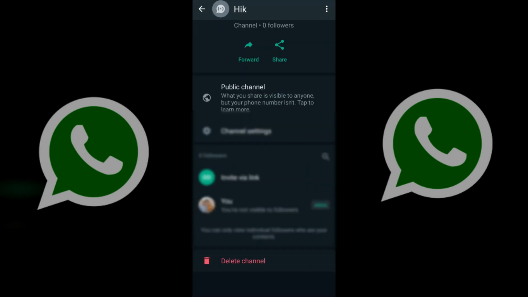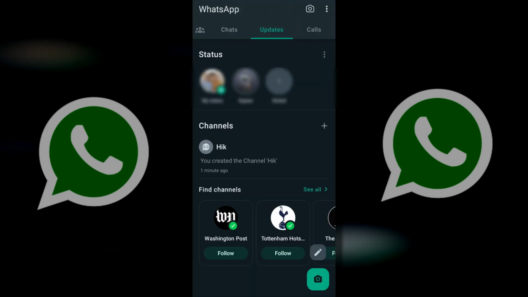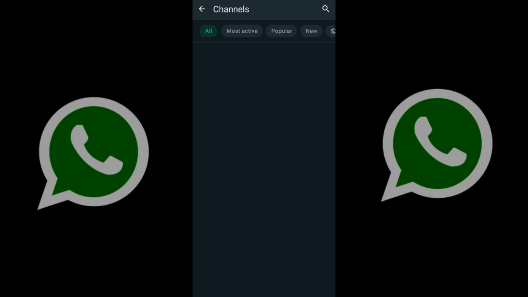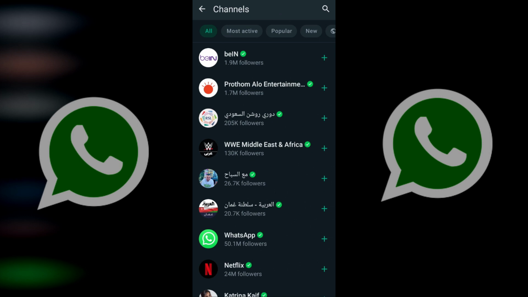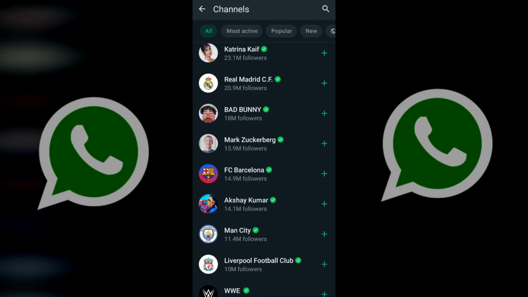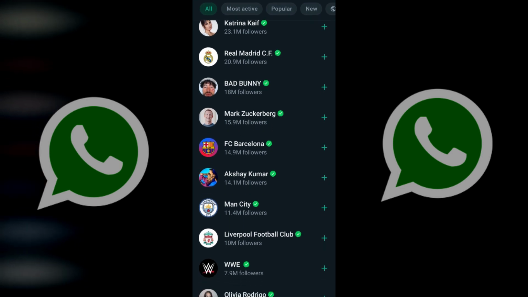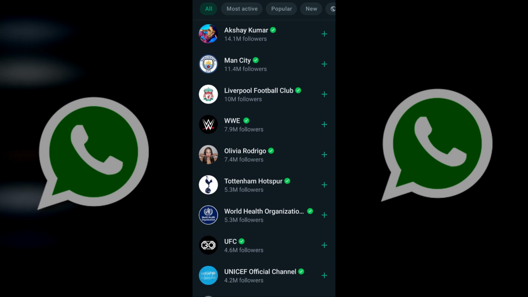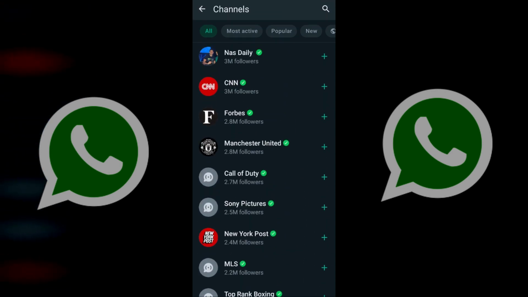Let's find some channels that you can follow for news updates, and you can use WhatsApp for your website or anything else to advertise to people. WhatsApp shows some default channels that you can follow, famous channels with celebrities and the Premier League.